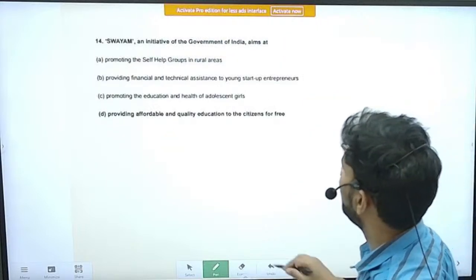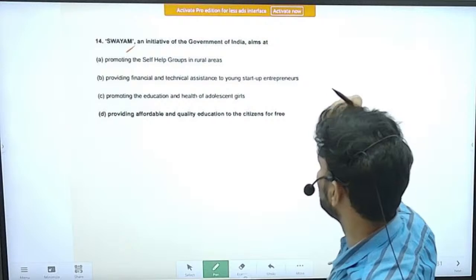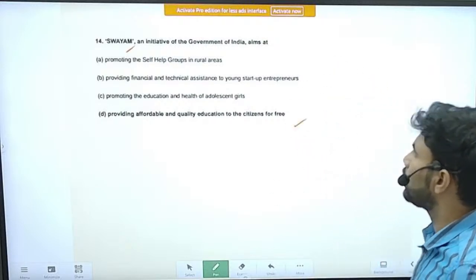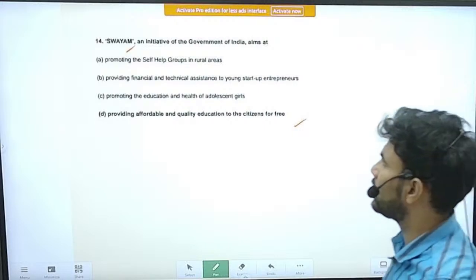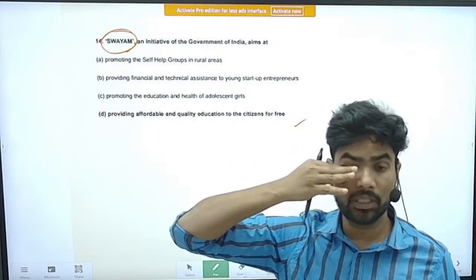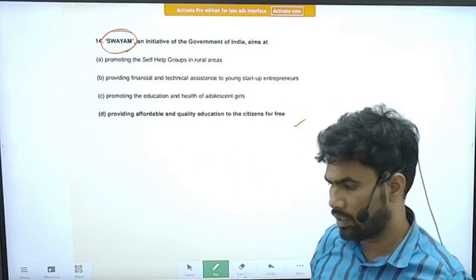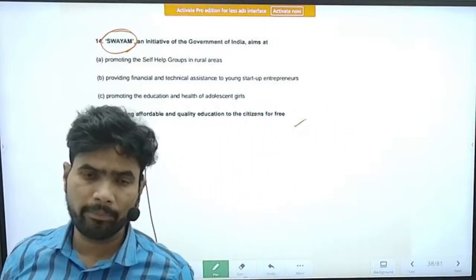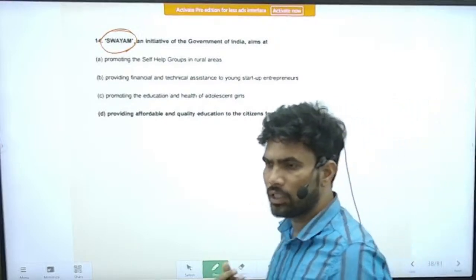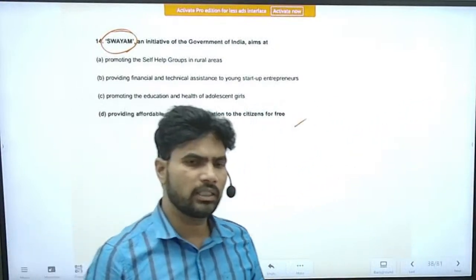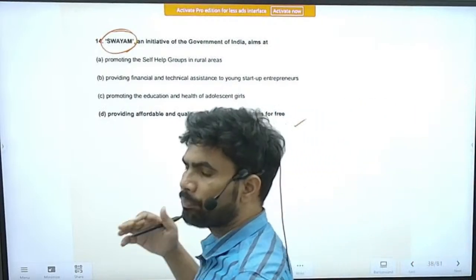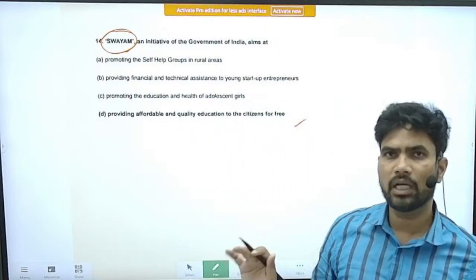Next question. Next again one scheme. Swayam, an initiative of Government of India, aims at providing affordable and quality education to citizens for free. So you can say it is a self-learning platform. Swayam is a self-learning digital platform. There you can create your login username and password, log in and take a course. Many online courses will be there. You can take the course and give the exams. If you pass the exam, a certificate will also be granted to you digitally. So this is a way of revolutionizing higher education in the country. Right.